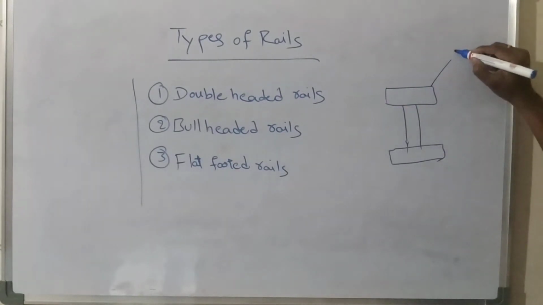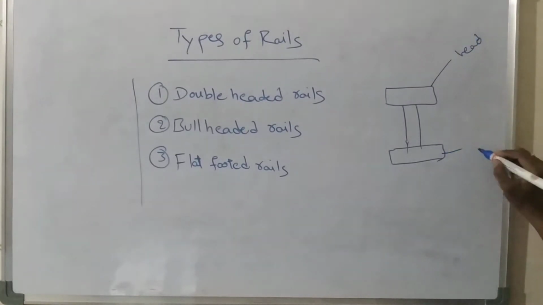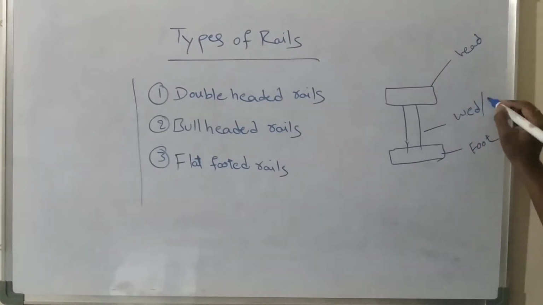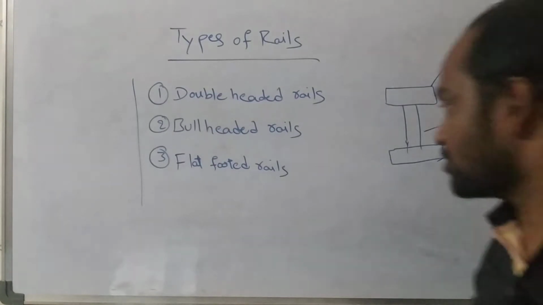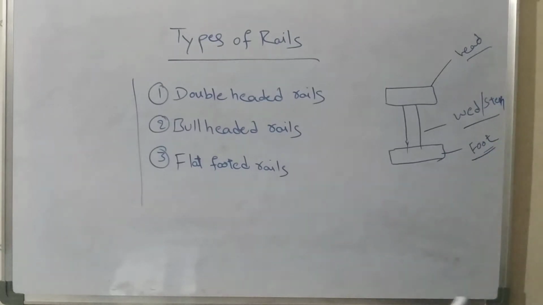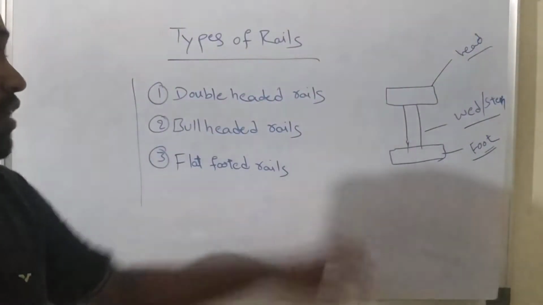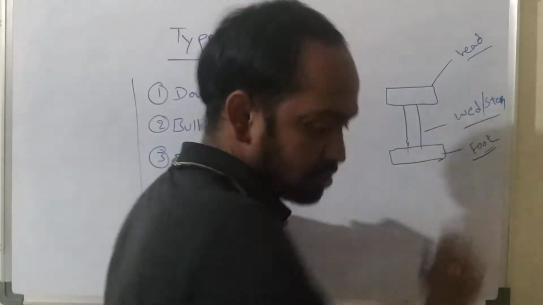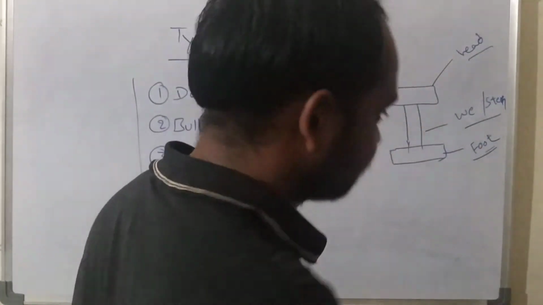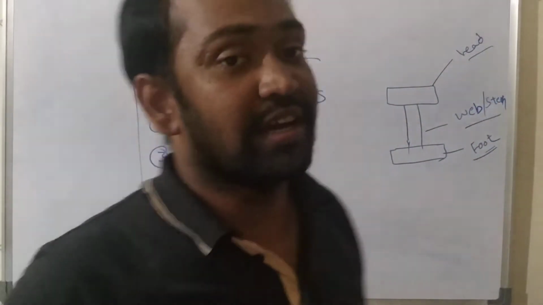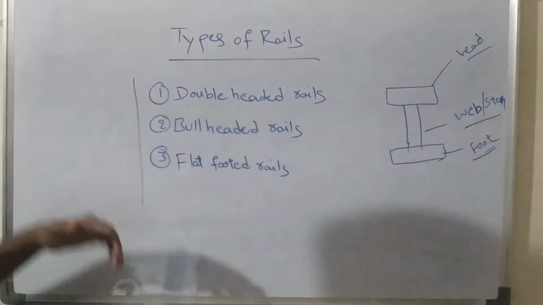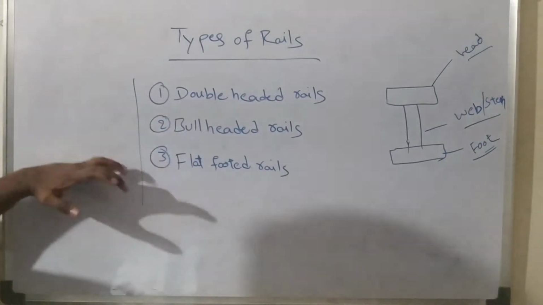You can see this is called the head, and the bottom portion is called the foot, and the middle portion is called the web, or sometimes it may be called the stem. These are the three parts of a rail: head, web, and foot. Now, based upon the sizes and dimensions of head and foot, the rails have been classified into three types: double-headed rails, bull-headed rails, and flat-footed rails.